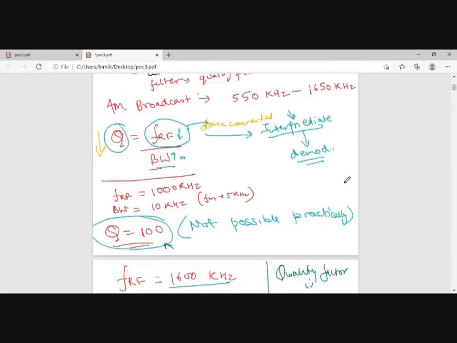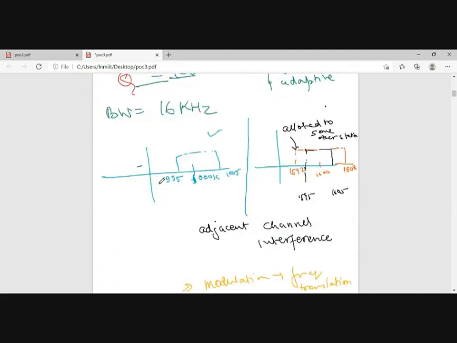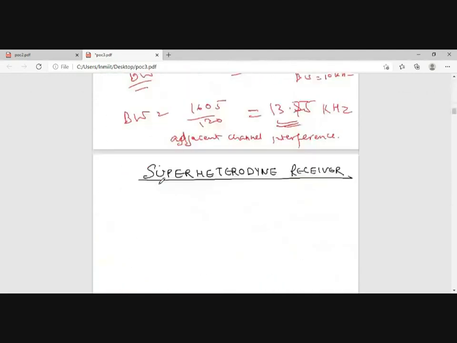Remember, in some books the RF amplifier is broken into three amplifiers, they go for cascaded amplifiers. So don't get confused by that. If you are going through some books or references, some books break this RF amplifier into cascaded amplifiers, but the concept will be the same.